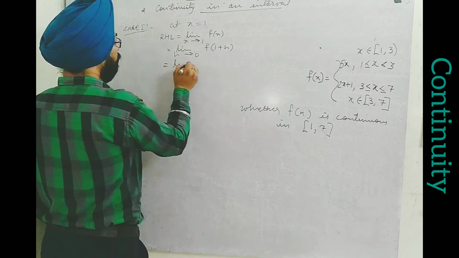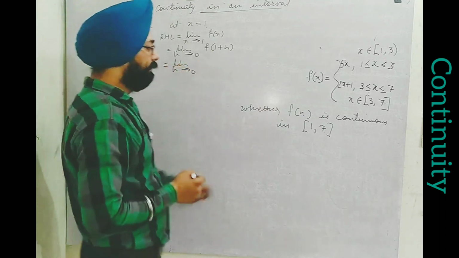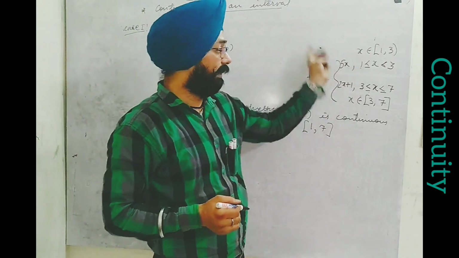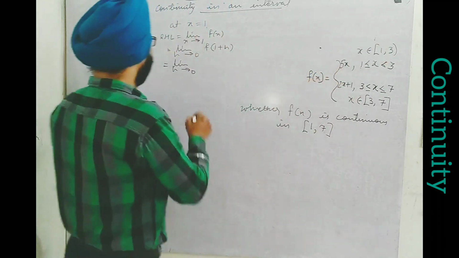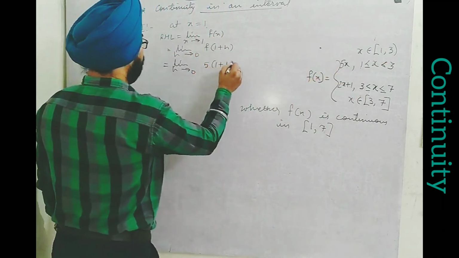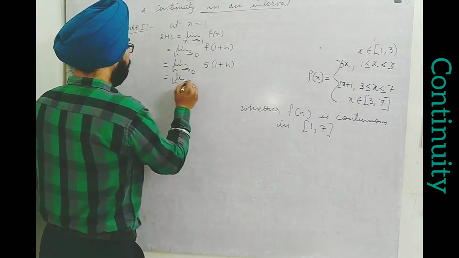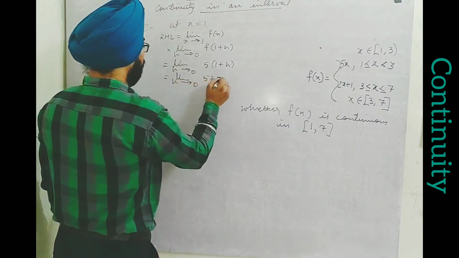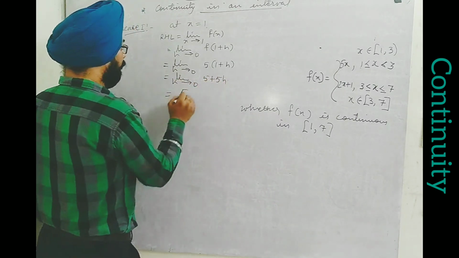Now RHL of 1 will be defined for x greater than 1, so it will be 5x. So it will be 5 of 1 plus h, simplified: limit h tends to 0 of 5 plus 5h. Put h as 0, we get 5.